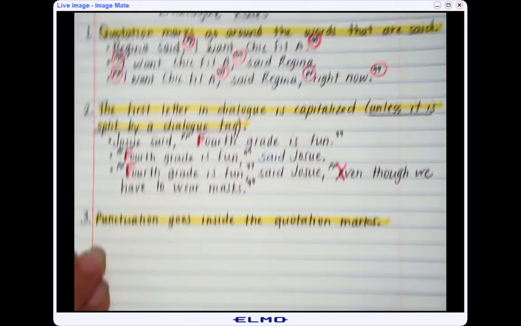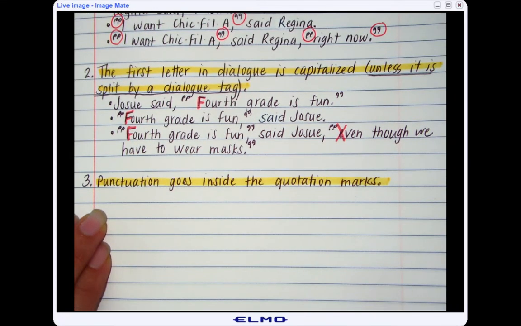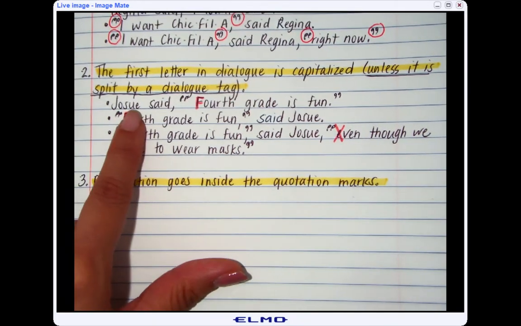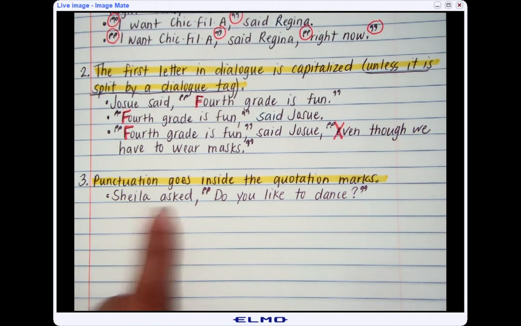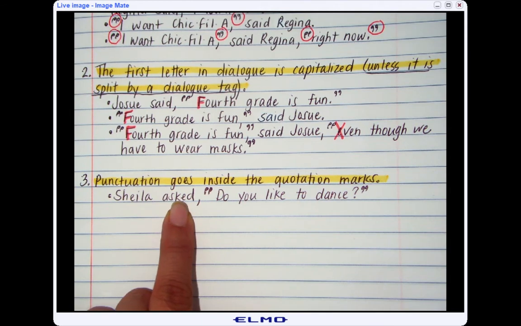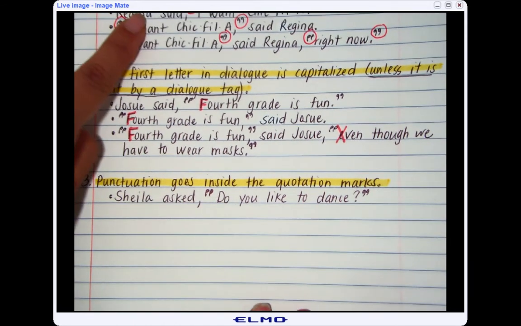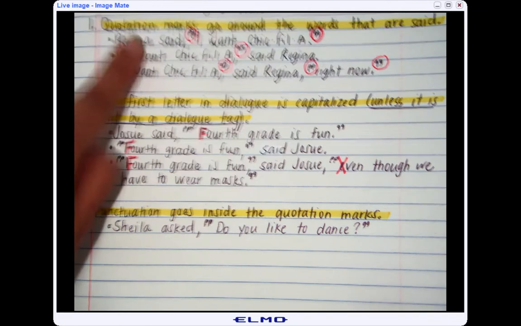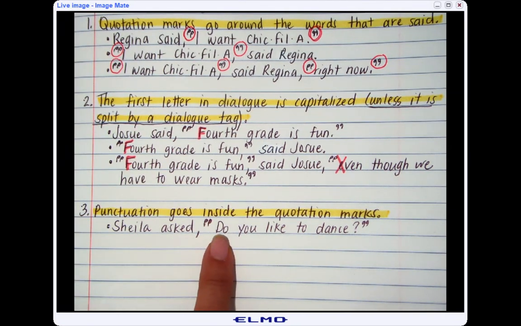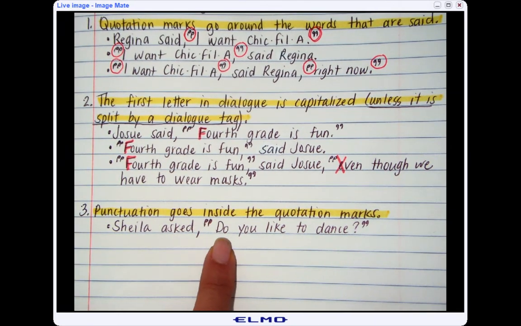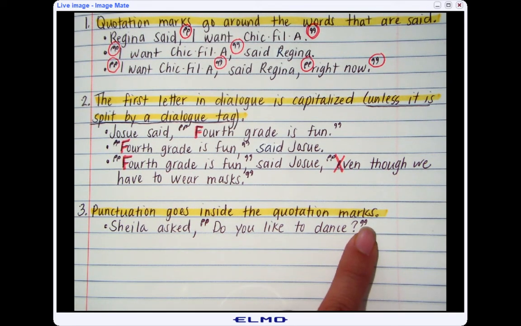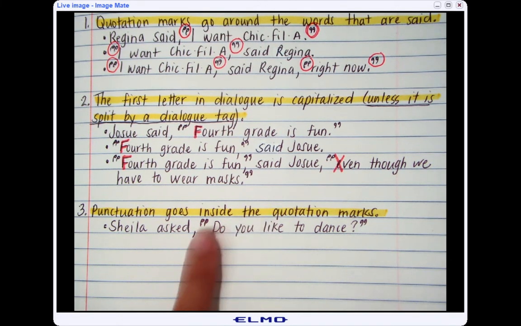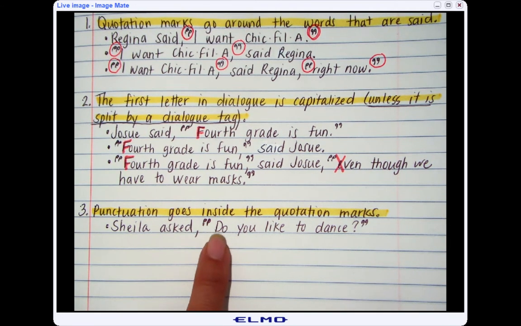I'm going to show you in my first example with the dialogue tag at the beginning again. So here I have my speech tag at the beginning, or my dialogue tag. Sheila asked, and then I have the first rule. Quotation marks go around the words that are said. The first word Sheila said was "do." The last word she said was "dance." So there are my quotation marks. I also followed the second rule of capitalizing the first letter of the dialogue, which was the D in "do."